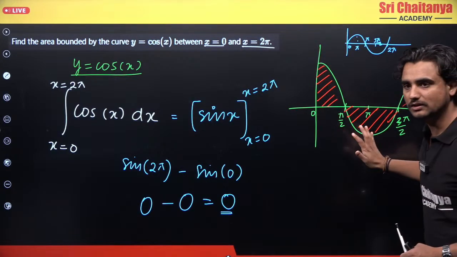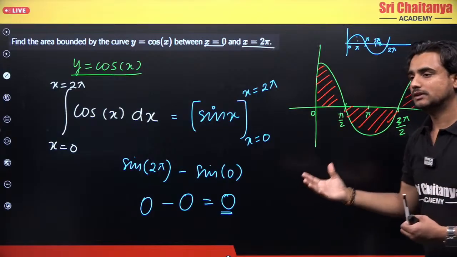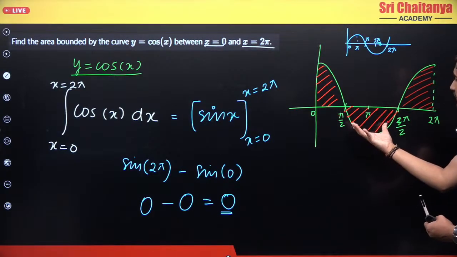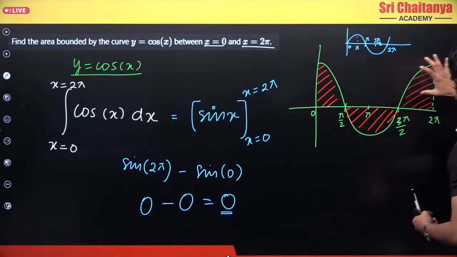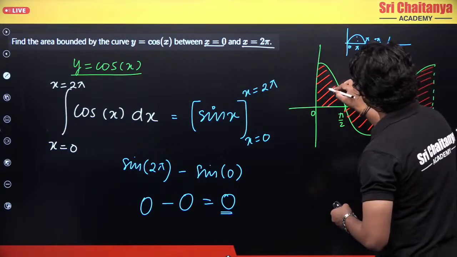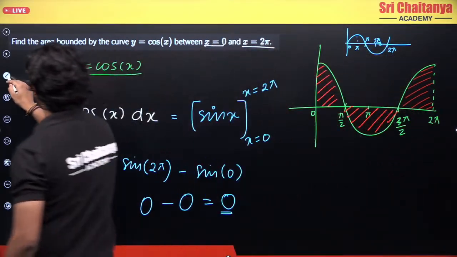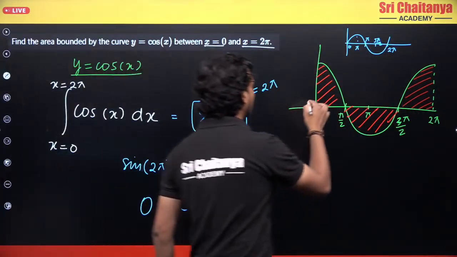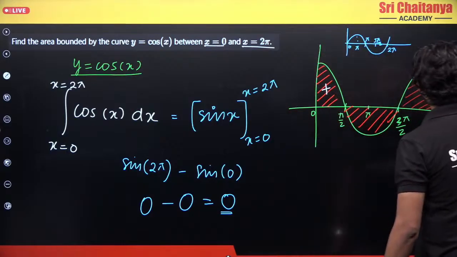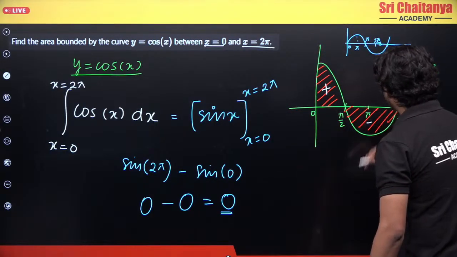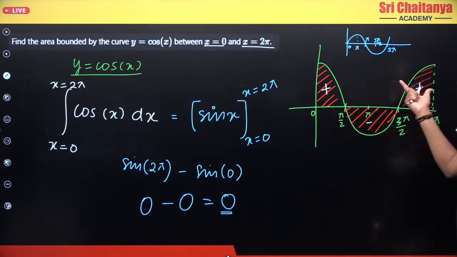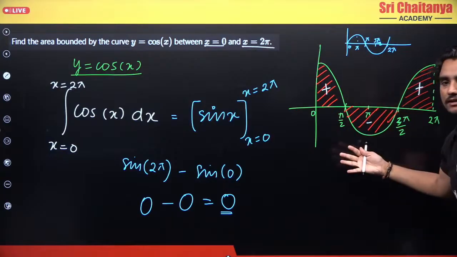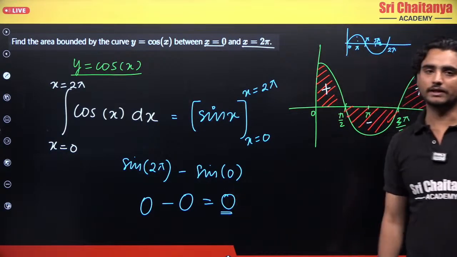Actually they are not circles, but for assumption, if this is a semicircle and these are quarter circles, this will have positive area, this will have positive area, and this will have negative area. So this positive and this negative will cancel, and we will have a 0 area.